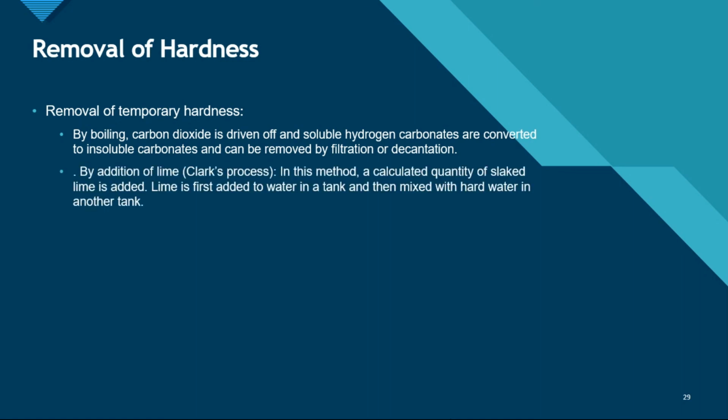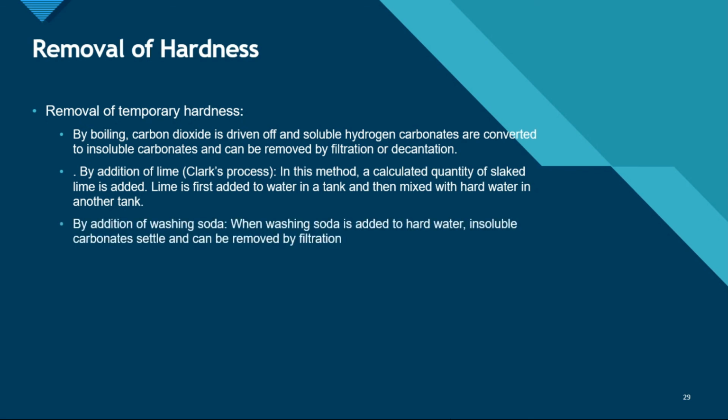By addition of lime. In this method, a calculated quantity of slaked lime is added. Lime is first added to water in a tank and then mixed with hard water in another tank. By addition of washing soda. When washing soda is added to hard water, insoluble carbonates settle and can be removed by filtration.